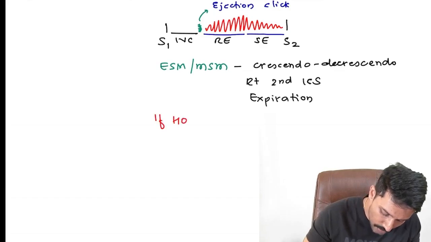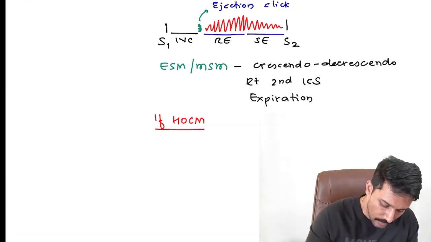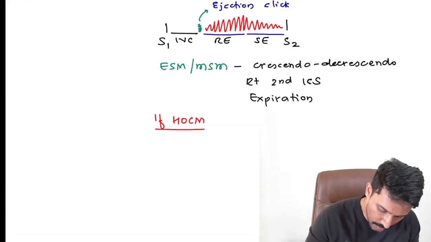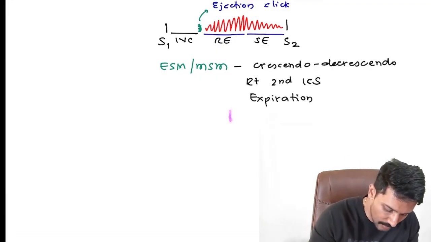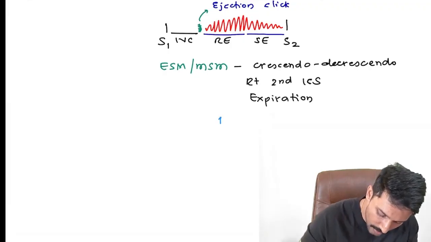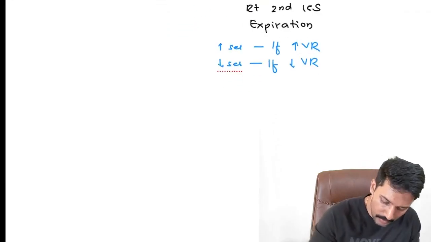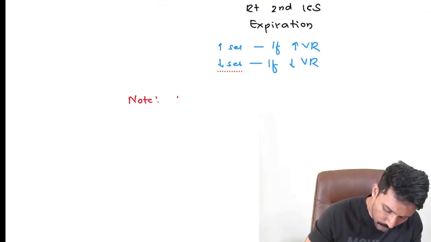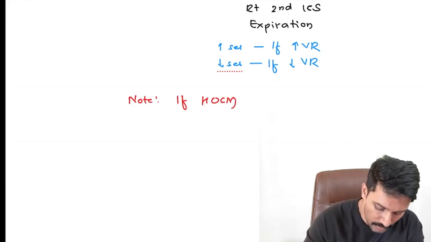If we had HOCM as the cause of subvalvular aortic stenosis, let me write down these points that I want you to know to differentiate between HOCM and this murmur. This murmur increases on expiration, and it also increases on any maneuver that increases the venous return, and decreases if the venous return is decreased. So we have to make a note here. If HOCM, we get a similar systolic murmur,